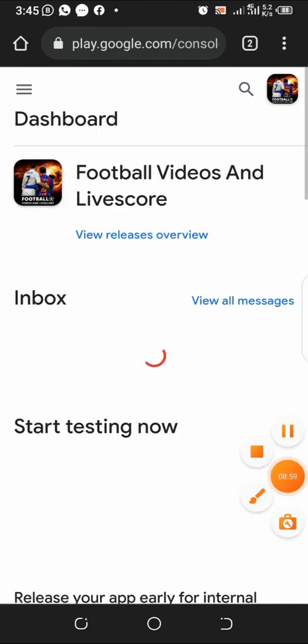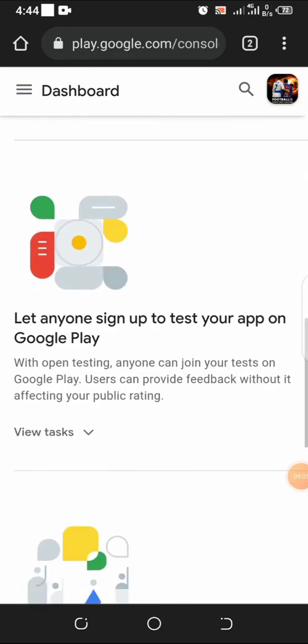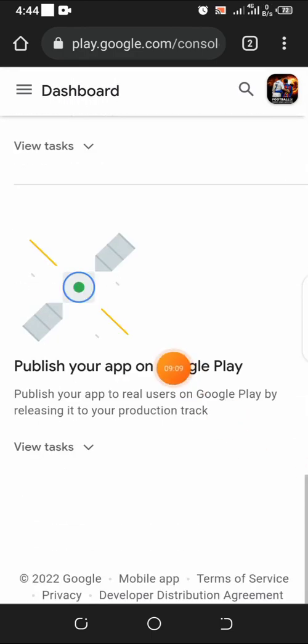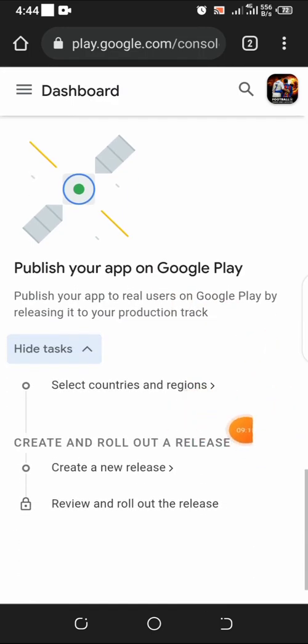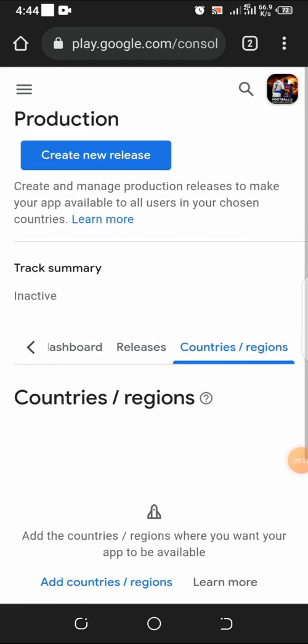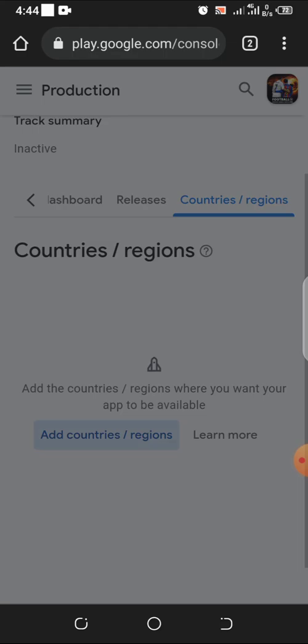Now we want to continue with our settings. I click on our app. All right, guys. So after landing here, you're going to scroll down, because we've done the major things now. So we want to publish it on Play Store. So you see, you come to publish your app on Google Play Store. View task. So select countries and regions, guys. So you select the countries you want to cover, and regions.